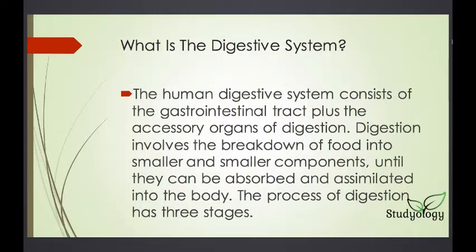Digestion involves the breaking down of food into smaller and smaller components until they can be absorbed and assimilated into the body. So, what is digestion? Digestion is the breaking down of food into smaller and smaller units until all the nutrients are absorbed by the body. And the process of digestion has three stages.